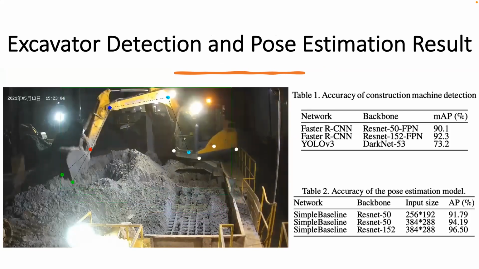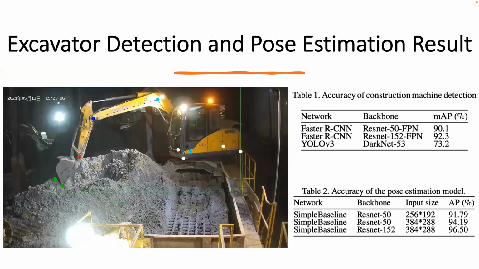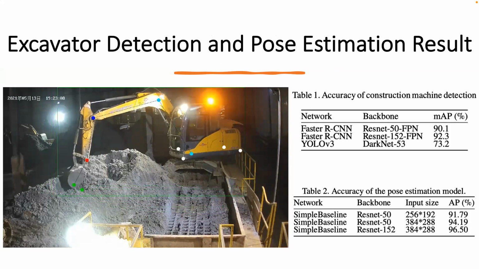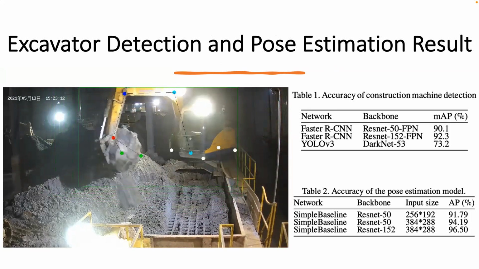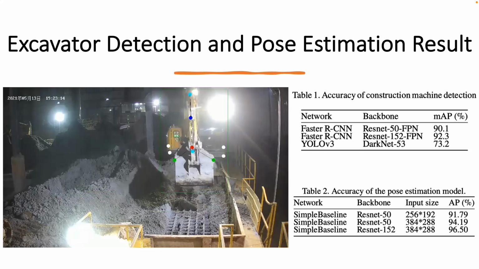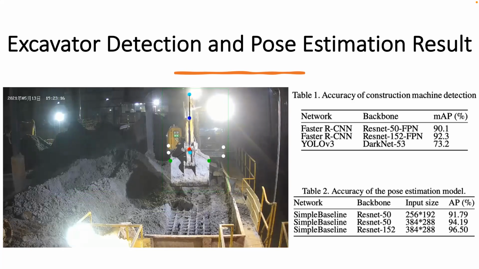Here is the excavator detection and pose segmentation result on our AES dataset. Faster R-CNN achieves 92% mAP and the simple baseline achieves 96% average precision.